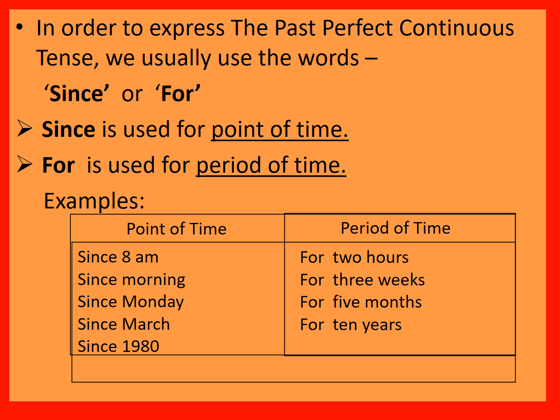Point of time: since 8 a.m., since morning, since Monday, since March, since 1980. That means it refers to exact time, exact day, exact month, exact year. Hope you followed. Let us see the next one: period of time. It denotes a period of time, a period of 2 hours, a period of 3 weeks, a period of 5 months, a period of 10 years. Like this we make use of for. So, hope you understand. Let us move to the next slide.